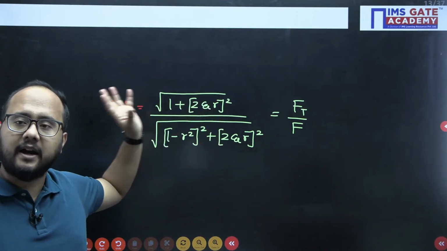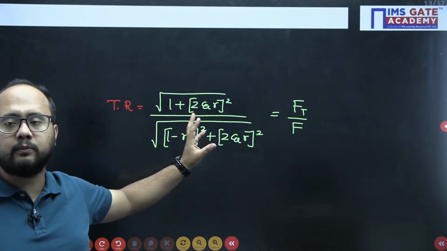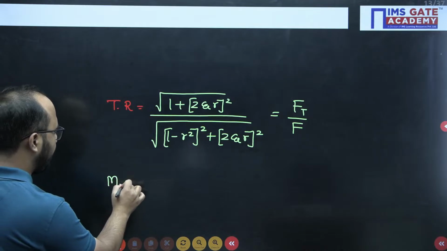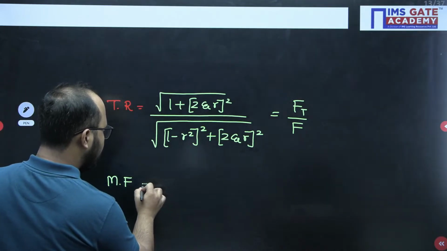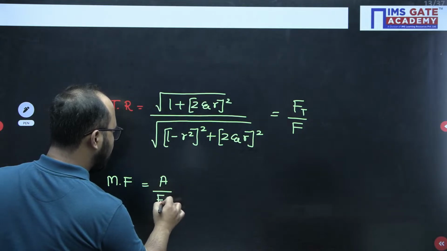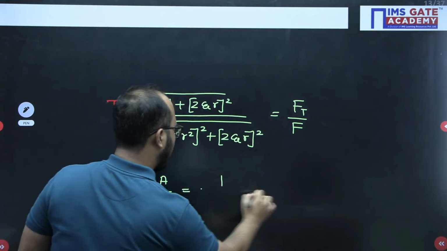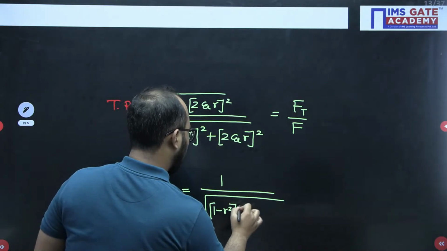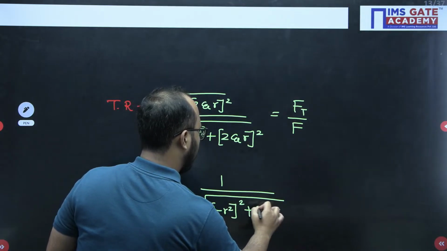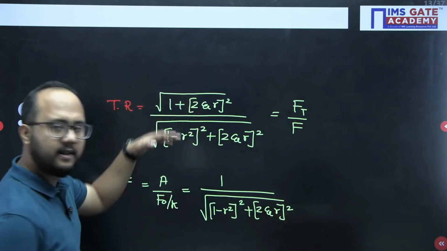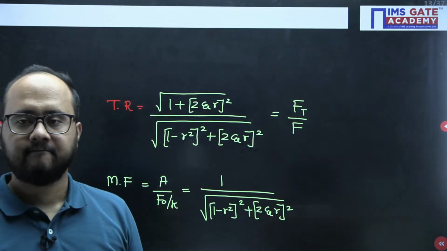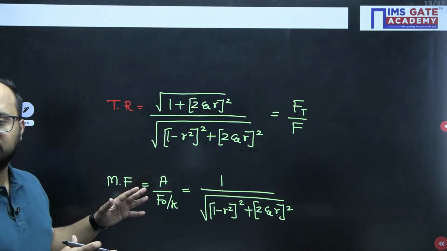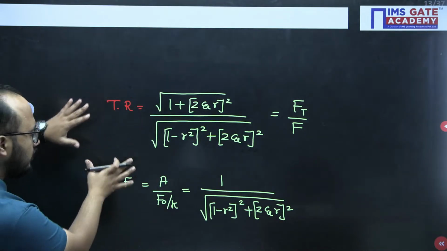It is different from the magnification factor. Don't confuse between these two formulas. This is your transmissibility ratio, and if I have to write the magnification factor, which is nothing but the amplitude divided by the static deflection F naught by K, equals 1 by, both will have the same denominators actually. Both are separate things. Shreya, I think your doubt is clear now. This is transmissibility ratio, this is magnification factor.